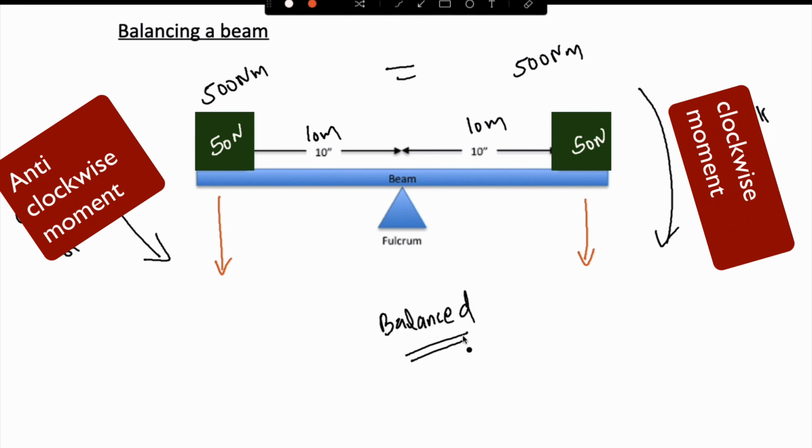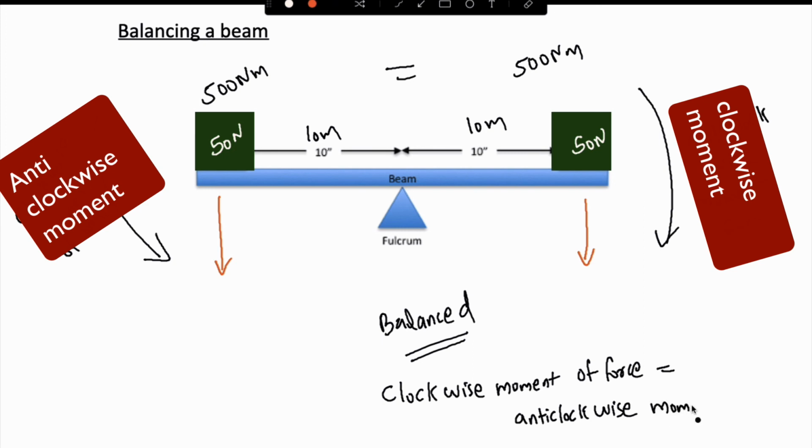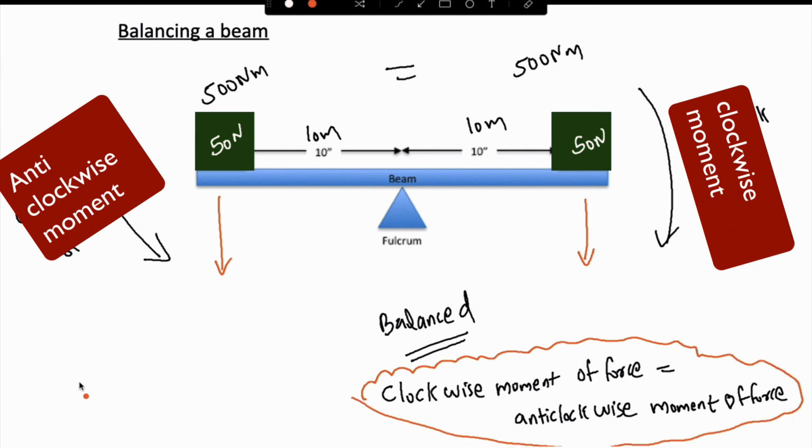So in balanced condition, clockwise moment of force will be equal to anti-clockwise moment of force. We can write it. It is a very important point because we are going to solve more than one question on the basis of this concept.